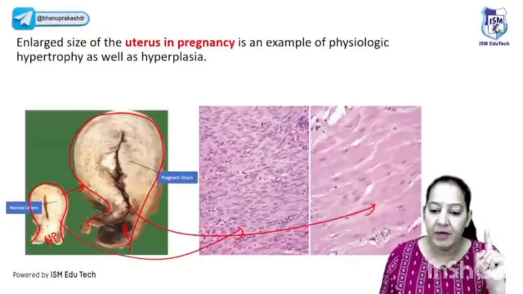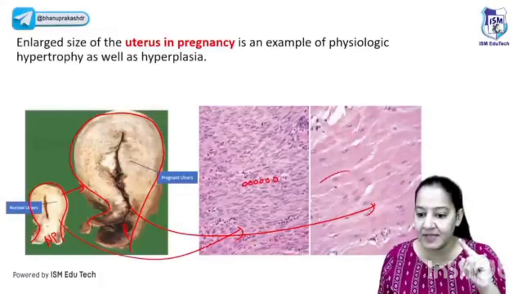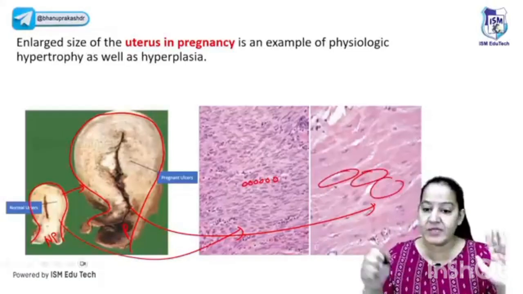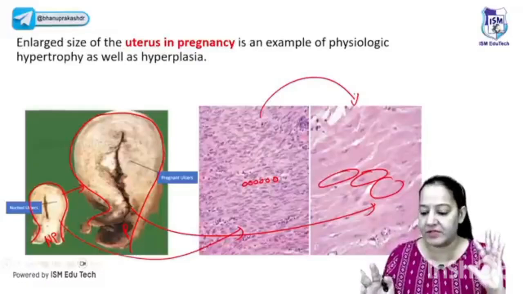See the histopathology of both of them. In the non-pregnant uterus, see the cells of the myometrium, and during pregnancy, see the cells of the myometrium. Appreciate the size of the cell is increased, and if you count the total number also, both the size as well as the number are increased. Give me a thumbs up if you got it.